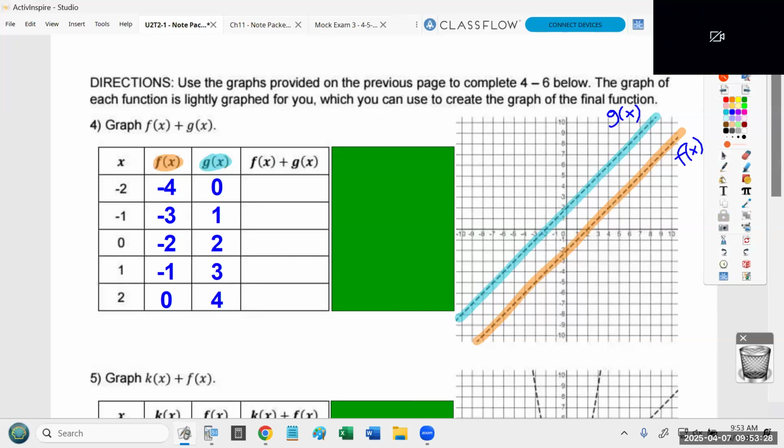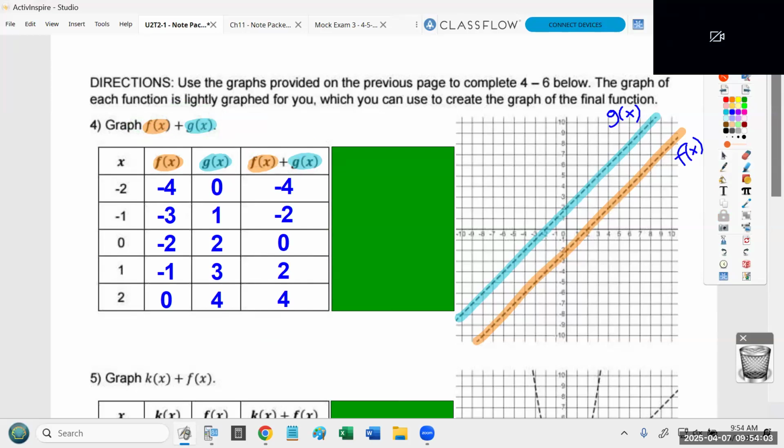Step 1 was get whatever x values you want. Again, I gave those to you today. Step 2 is write down the values. Now, step 3 is calculate the new curve. So we're going to look at f of x, and we're going to add it to g of x. So step 3 is to do this in order to complete this new column. So all we're going to do is add those numbers. -4 plus 0 is -4. -3 plus 1 is -2. -2 plus 2 is 0. -1 plus 3 is 2. And 0 plus 4 is 4.